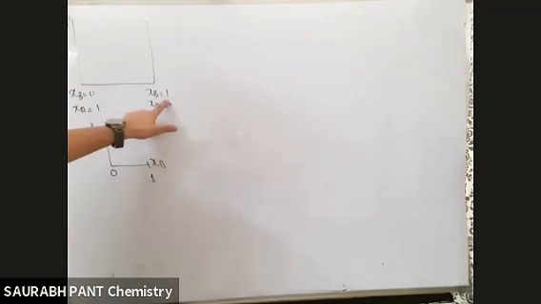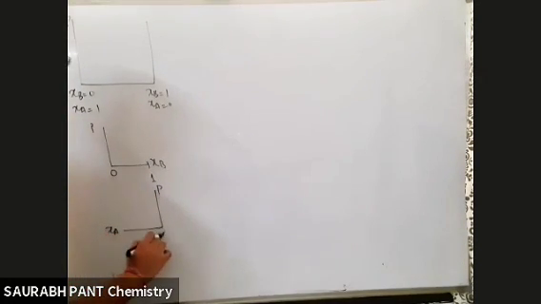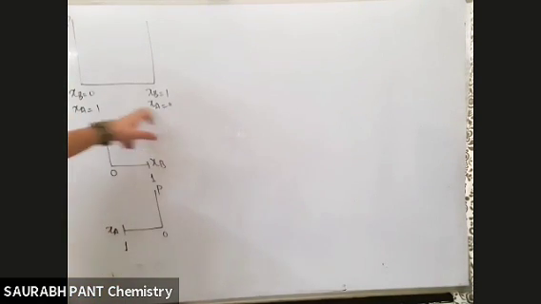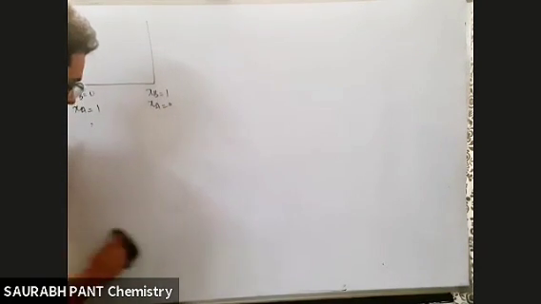XB equal to 0 to 1. Similarly, this way also I can draw one graph: pressure versus XA, XA equal to 0 to 1. Check कर लो भाई, this side graph. I joined both of them together. I got this graph.